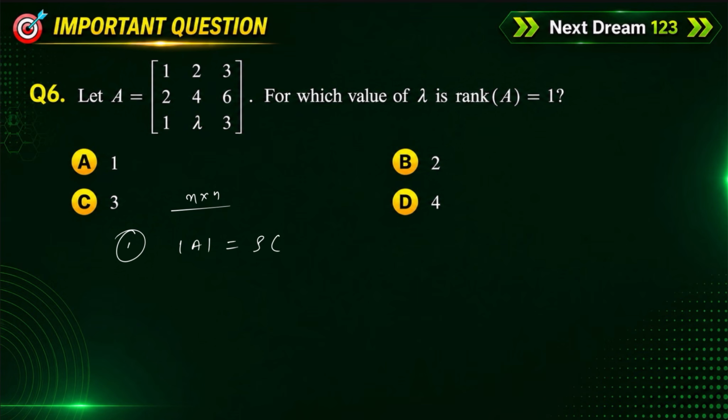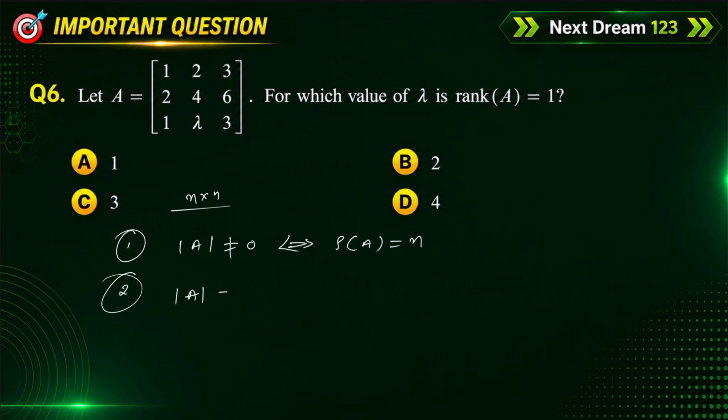Sorry, if determinant of A is not equal to 0, if and only if the rank of the matrix is equal to the order of the matrix.